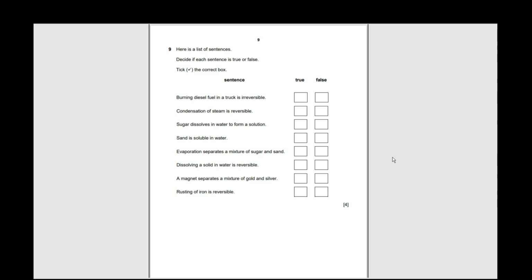So they're saying, if I burn down the whole diesel fuel in a truck, after I burn that truck down, I can restore that truck back, and that is impossible. I mean, yes, you can do it in games like Fortnite, but in reality, it is impossible. So we'll say false.